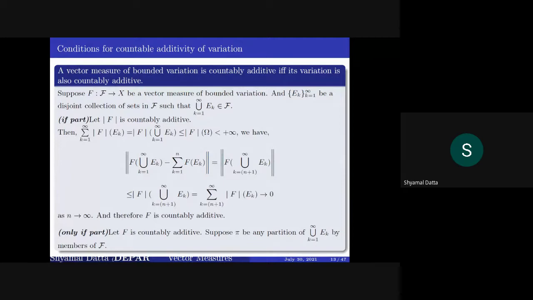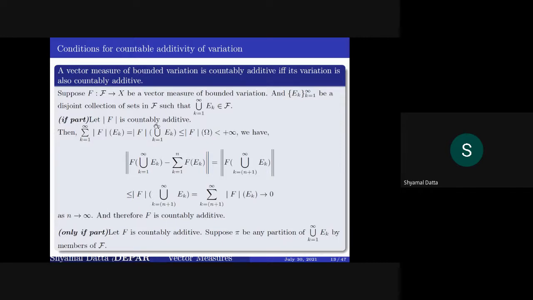So let us prove this. Suppose f is a vector measure of bounded variation. First, let us assume that its variation is countably additive. Then if you take any disjoint collection of sets in script F such that the union is also in script F, then the summation of variation over e_k is finite, because variation is countably additive.